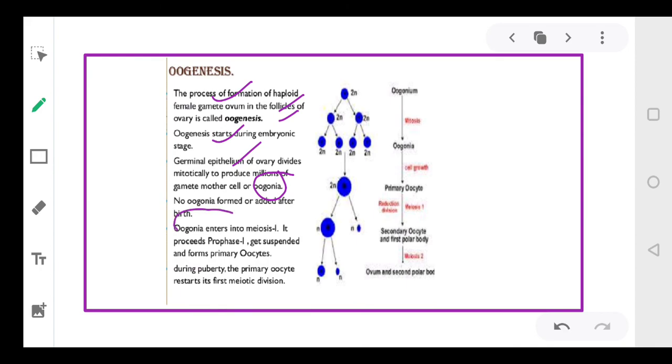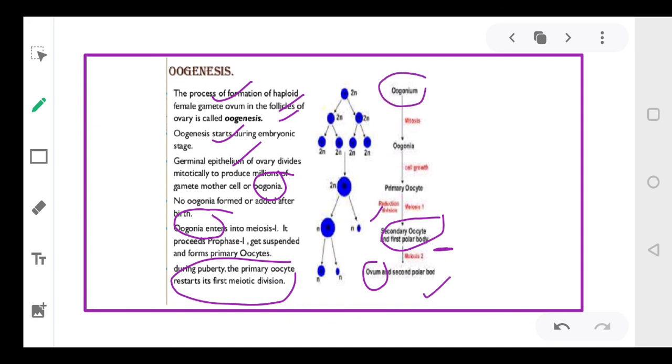Then oogonia will enter the first meiotic phase, and they will become arrested at prophase 1 and form the primary oocytes. And these primary oocytes will then undergo the first meiotic division to form the secondary oocytes and the first polar body. Then this secondary oocyte will undergo division to form the ovum and the second polar body.